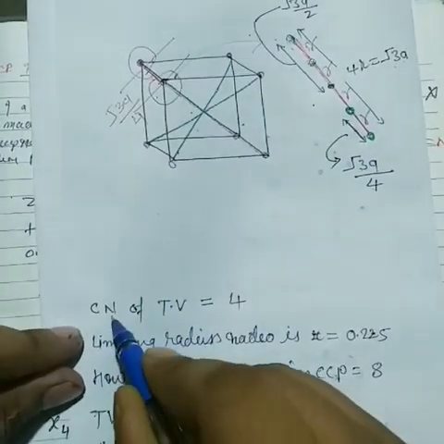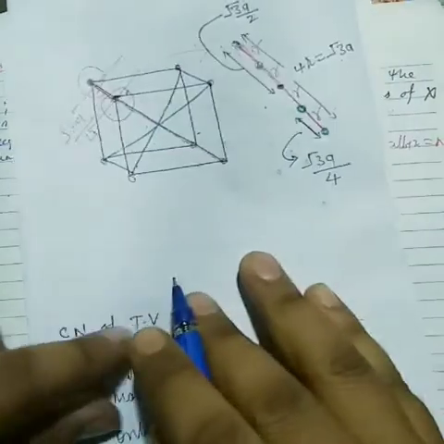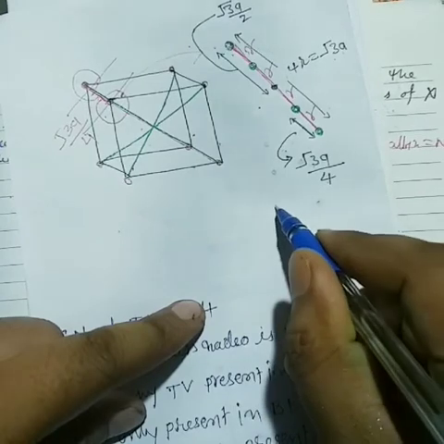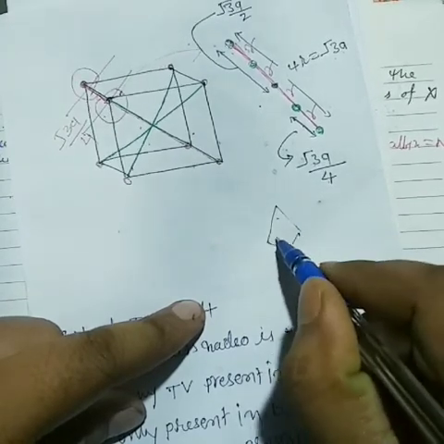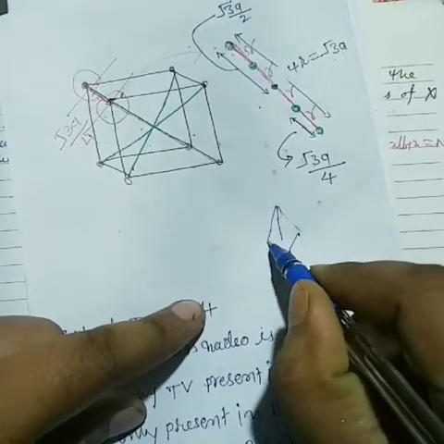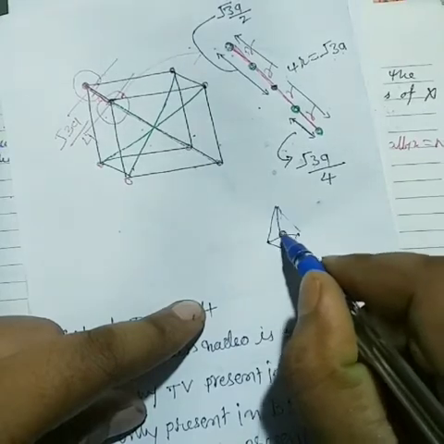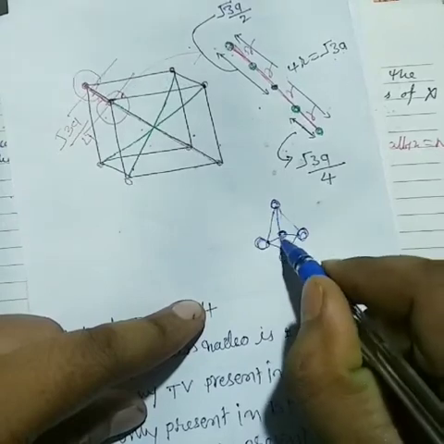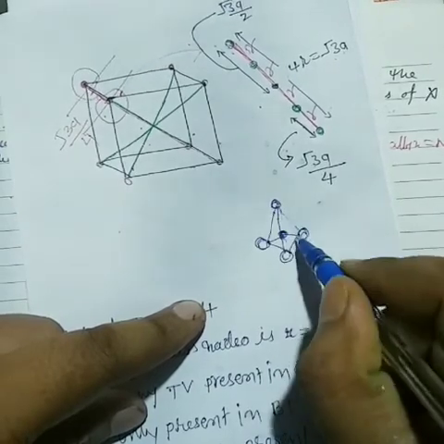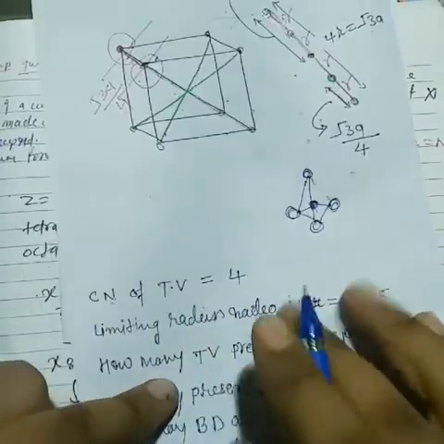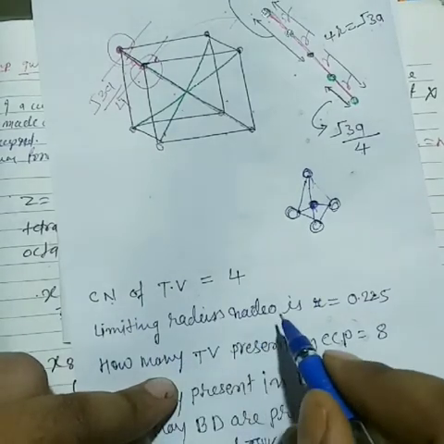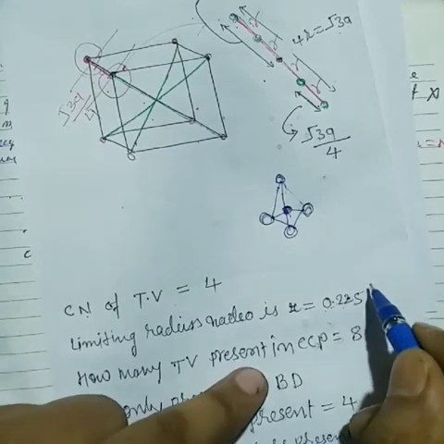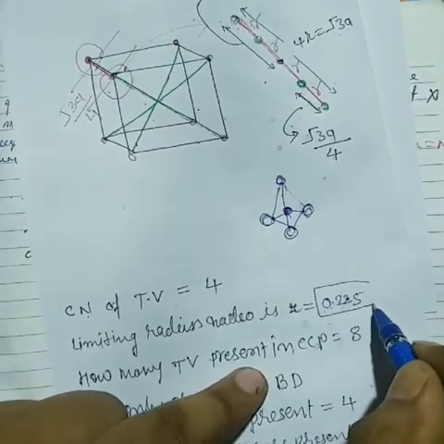Now see here, first of all, how to calculate the coordination number. In the last video I told you, students, about this tetrahedral structure. See, once again I repeat the structure. Now this particular void connects to this particular void. How many atoms are there? 4. So the coordination number is 4, and the limiting radius ratio is 0.225. Now what is the sense of limiting radius ratio?